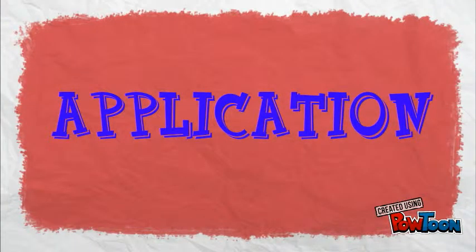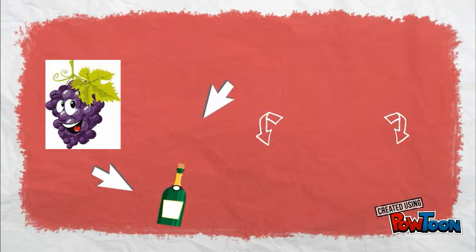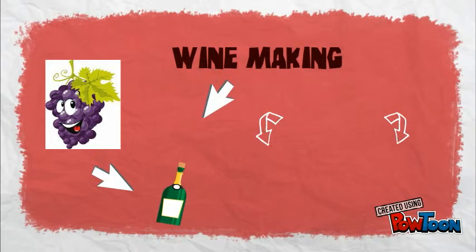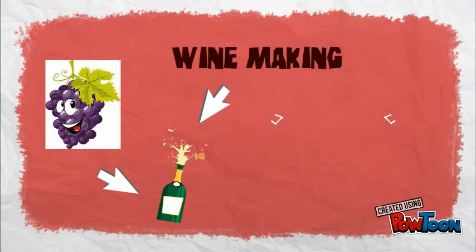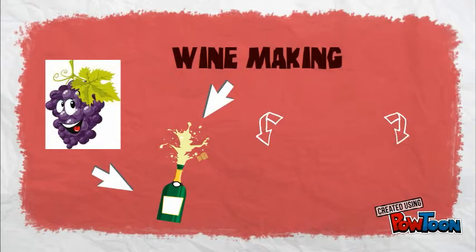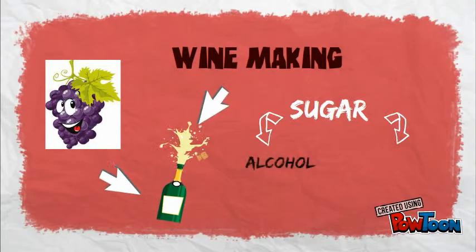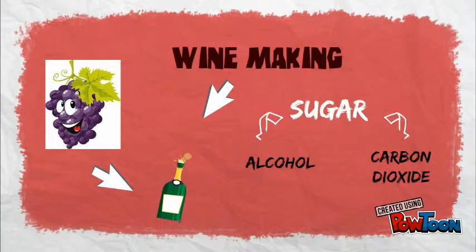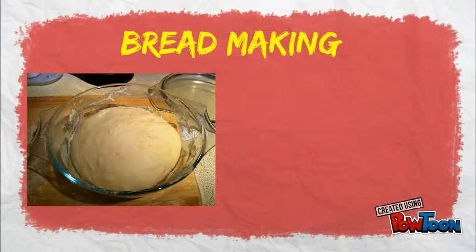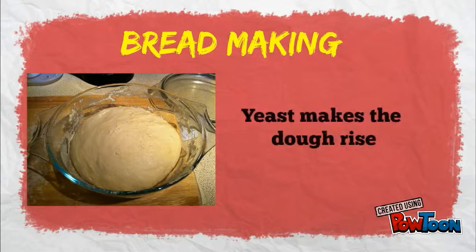Yeast is useful in many industrial processes because when it feeds on sugar, it makes alcohol and carbon dioxide. One of the applications of yeast is in winemaking. The important role of yeast in winemaking is that it distinguishes wine from grape juice. In the absence of oxygen, yeast converts the sugars of wine grapes into alcohol and carbon dioxide through the process of fermentation.